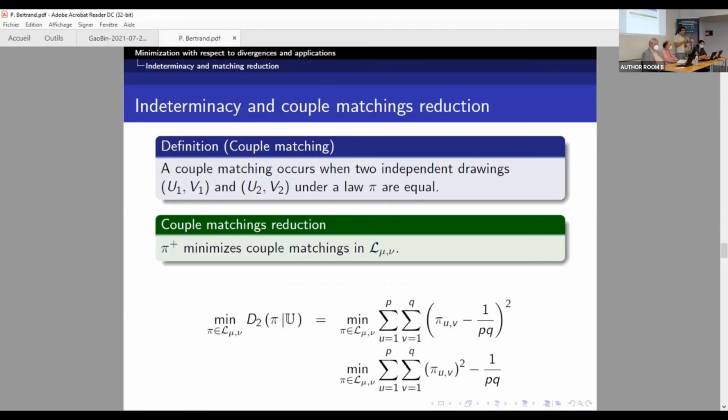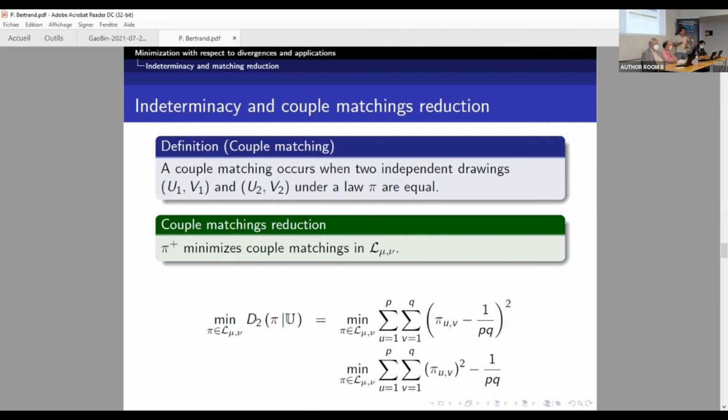So this decomposition is linked to the couple matching reduction, which is really enhanced inside indeterminacy because it comes back to its origin. What is a couple matching? We have a couple of two individuals which is drawn, so U1 V1 and U2 V2. And we say that there is a couple matching if we have U1 equal U2 and V1 equal V2. So the modalities are the same on the two variables for the two individuals.